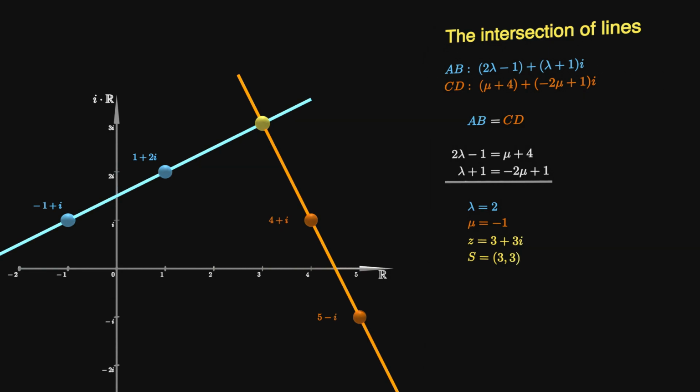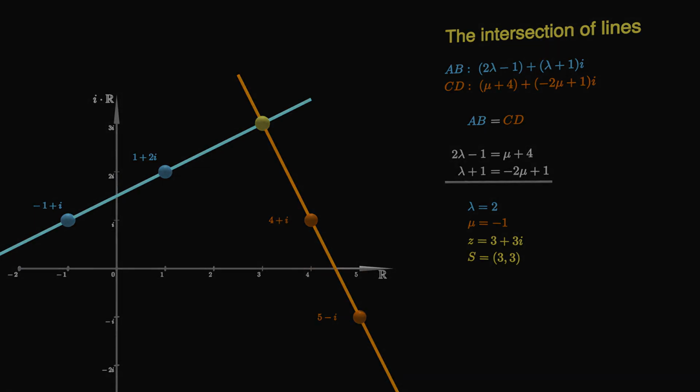Again, the result turned out nicely just because I chose the example accordingly. Please don't be scared if you encounter massive fractions while working out the intersection of two lines. And keep in mind that there might not even be an intersection, since both lines could be parallel. In this case, the system of linear equations doesn't admit a solution.